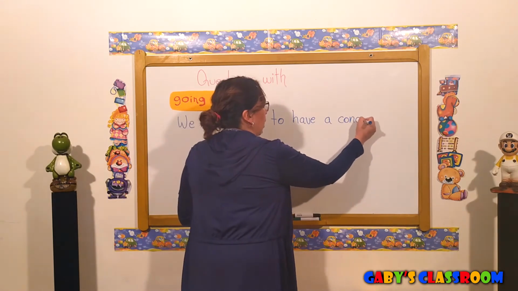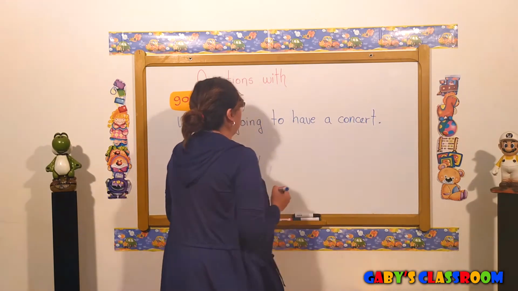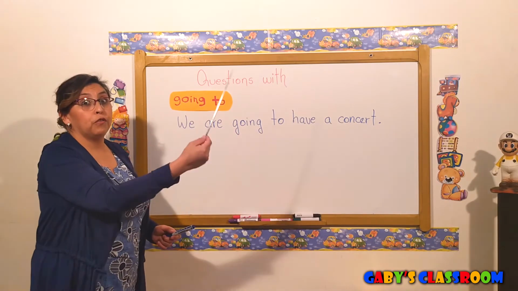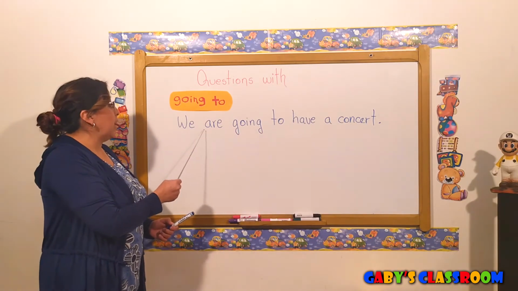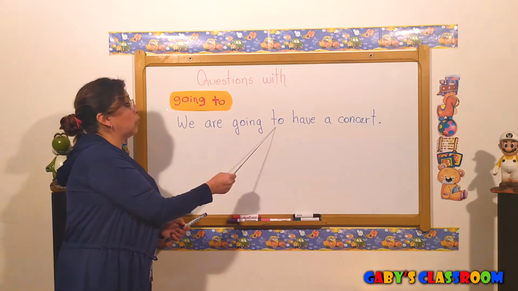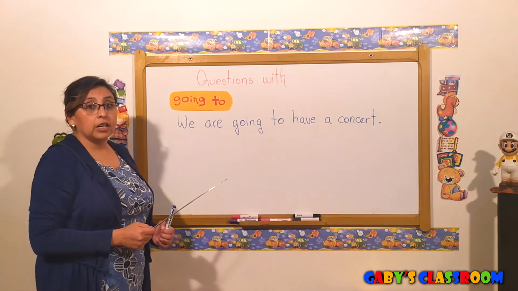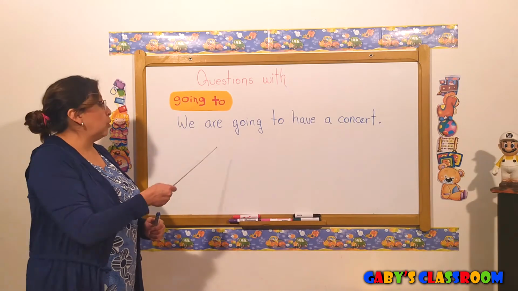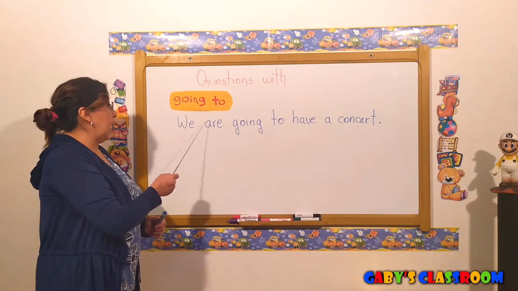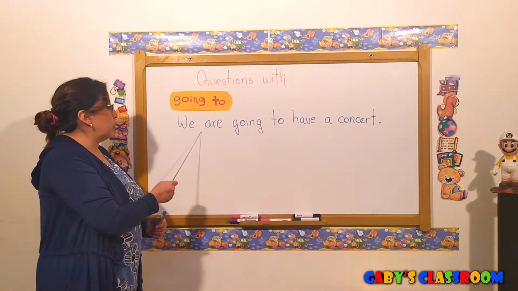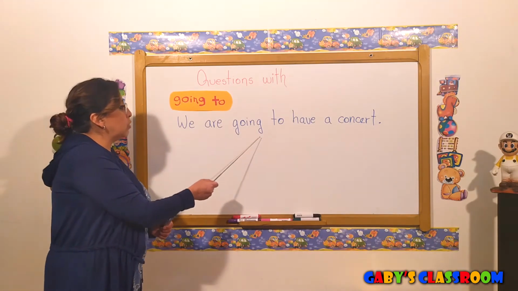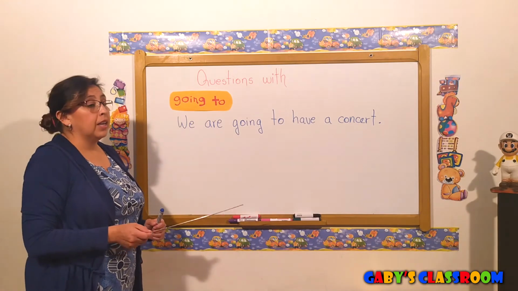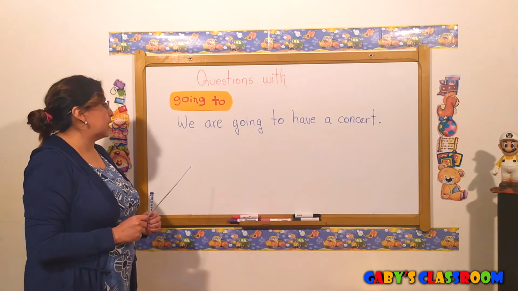We're going to have a concert, okay? The sentence is for the future. It says, we are going to have a concert. Remember, to talk about the future with going to, we use the verb to be. And since this is we, we put are. Then we put going to and the verb in the base form. You remember? That is for affirmative sentences.